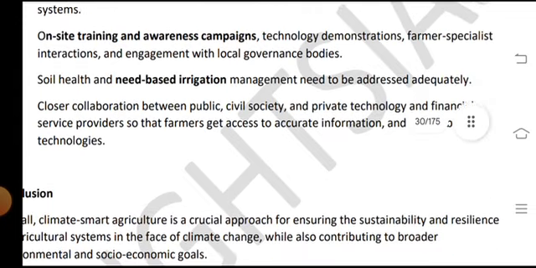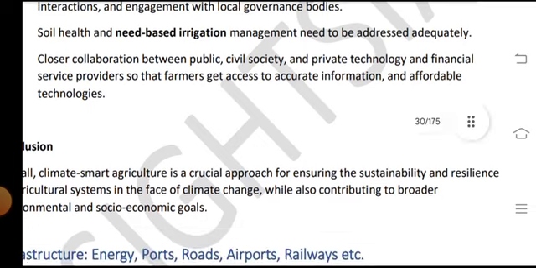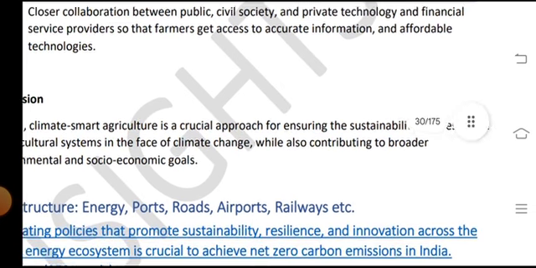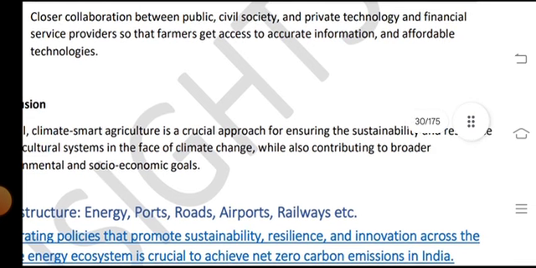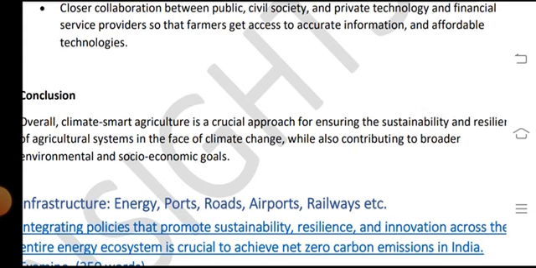On-site training and awareness on composting technology, demonstrations and farmer-specialist interactions, and engagement with local governance bodies. Soil health and need-based irrigation management need to be addressed adequately. Closer collaborations between public, civil societies, and private technology and financial services providers, so that farmers get access to accurate information and affordable technologies. Conclusion.